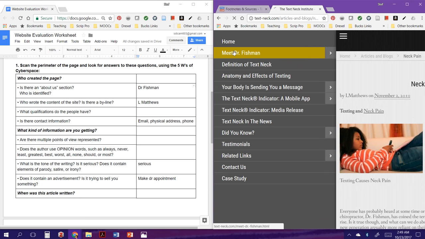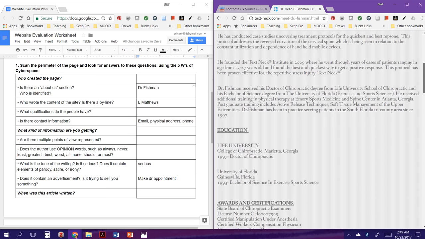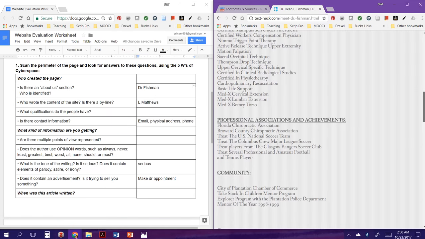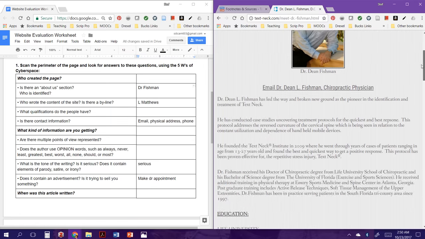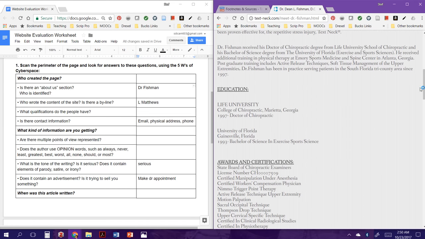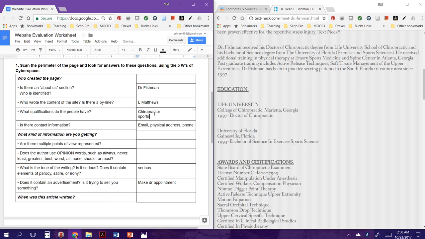And then we need to find out what his qualifications are. So we'll just scroll on down here. It tells you about all his education and awards and associations, achievements, his participation in the community. So let's see. He went to chiropractic school and he also has a degree in exercise sports science. So those are his two main qualifications. He's a chiropractor and he has a sports medicine degree or sports science degree. What else do we have?